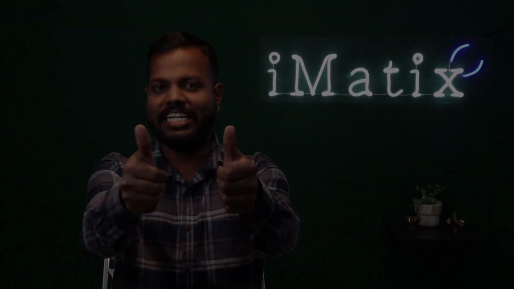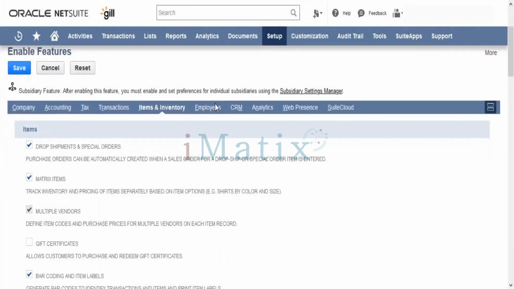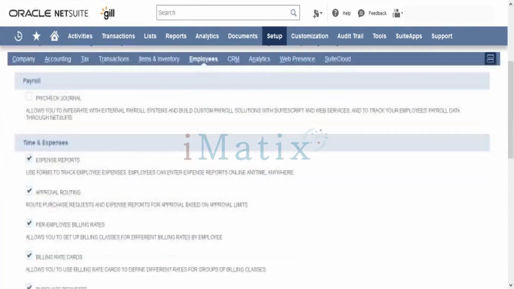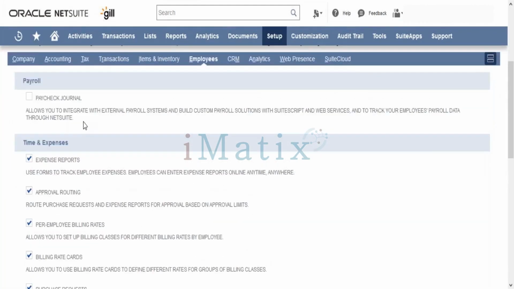So let's get started. Going ahead, the other four things are a bit smaller. They are not that big. Talking about employees, in case we are generating payroll from NetSuite itself, and we are not using any third-party software, then we can generate the paycheck journal itself. That can be done if you want to use that.